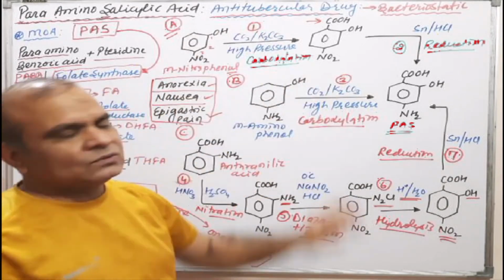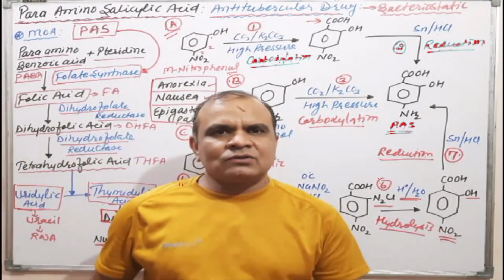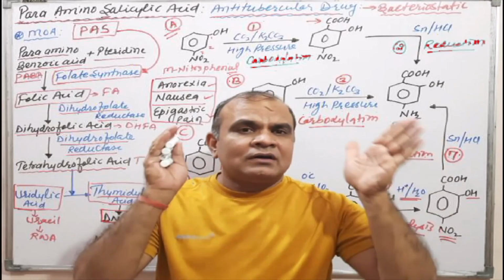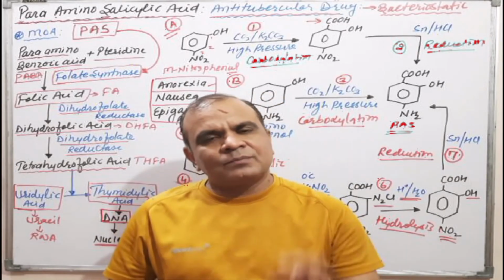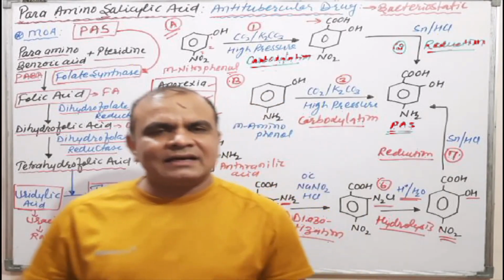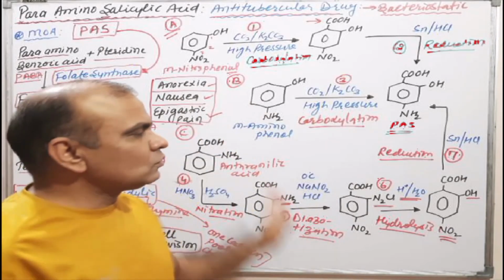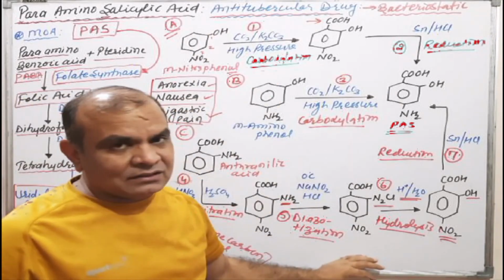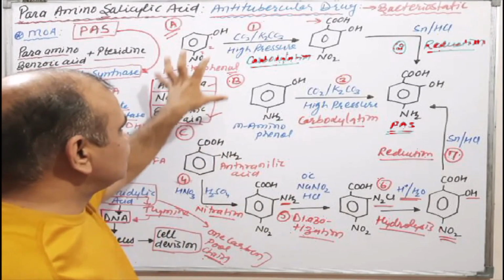of synthesis in the exam. If the question is to write the synthesis of para amino salicylic acid, then we have to reproduce all three routes because it is a very simple molecule.